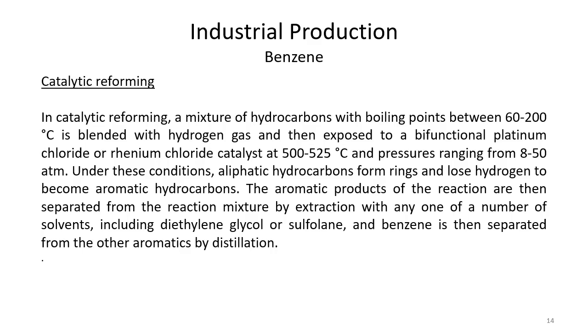So accordingly, we have chosen the temperature range. What we do for this one, we blend it with hydrogen gas, and then we expose them to the bifunctional platinum chloride or rhenium chloride that acts as a catalyst for the dehydrogenation. And the temperature is kept very high, around 500 to 525 degrees Celsius, and pressure is also like 8 to 50 atmospheric pressure. So what happens under these conditions, aliphatic hydrocarbons, they form rings, they connect together, but just connecting together was not desired, we have to lose hydrogen to become aromatic hydrocarbons.